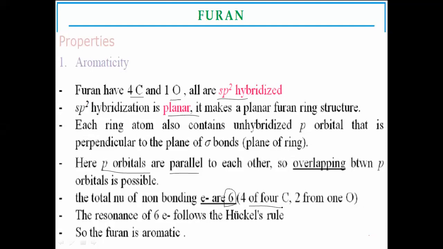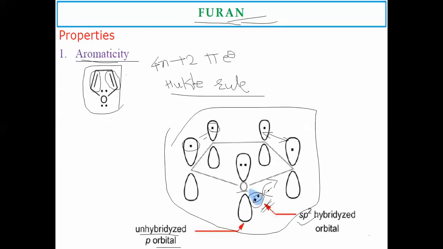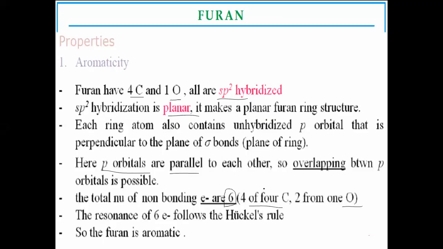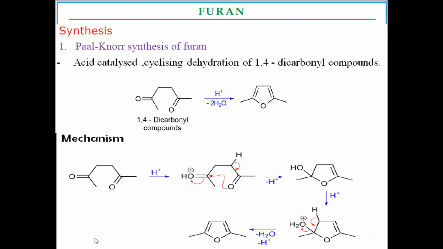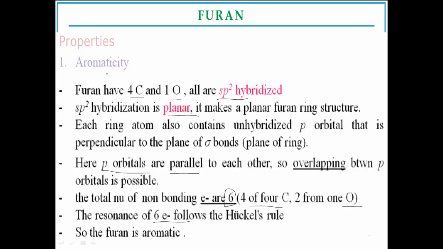4 from the carbon-carbon double bonds and 2 from the oxygens. Which oxygens? These electrons, having the non-bonding electrons, form the resonance structure. So on that basis, or these characteristics, furan is aromatic in nature. These are the properties of furan.